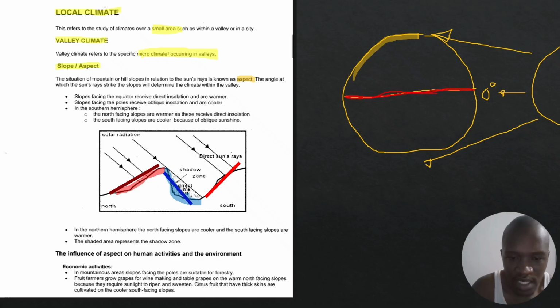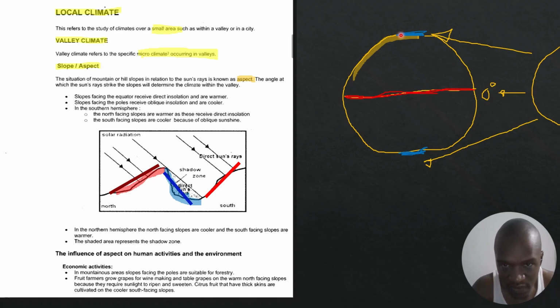And then I'm saying that the poles receive indirect insolation, so they are going to be cooler, they're going to be cold, right? So I'm using the color blue for the poles, okay? And then it says that slopes facing the equator, this is the equator, are going to be warmer, obviously, because they receive direct insolation. You can see this arrow is direct. So if a slope is facing the equator, it is going to be warmer.